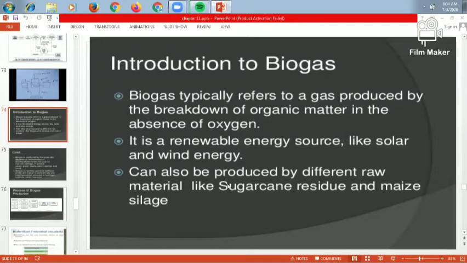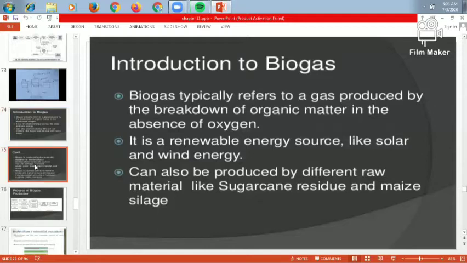So here we can produce the organic matter with the help of different raw materials like sugarcane residue. After using the sugarcane juice, we have sugarcane raw material which is non-useful, and we can use it for biogas production. Again, the maize silage: when the maize is removed, the remaining part of the plant is called maize silage, or farming residue.